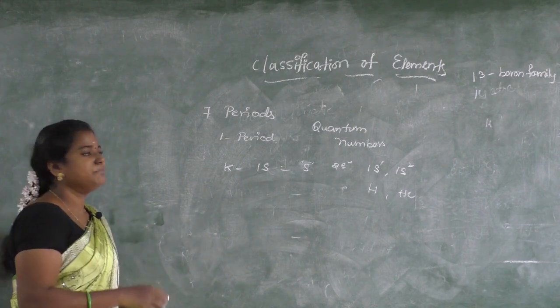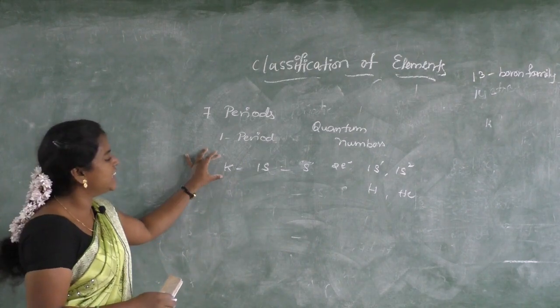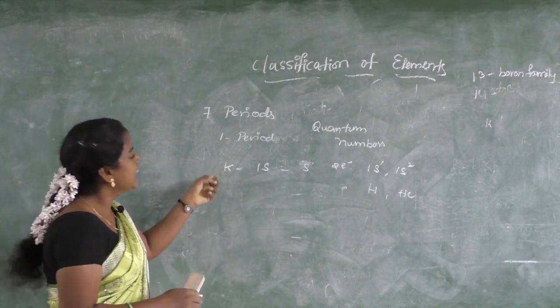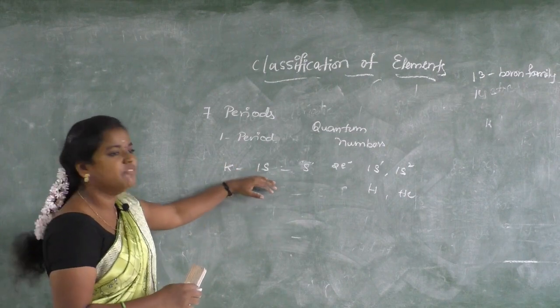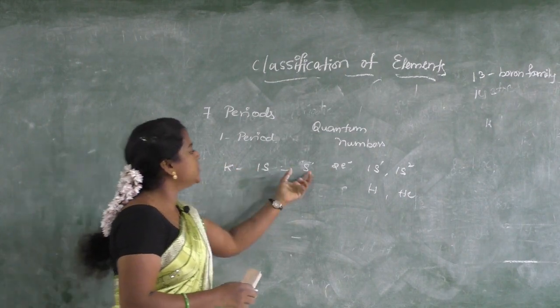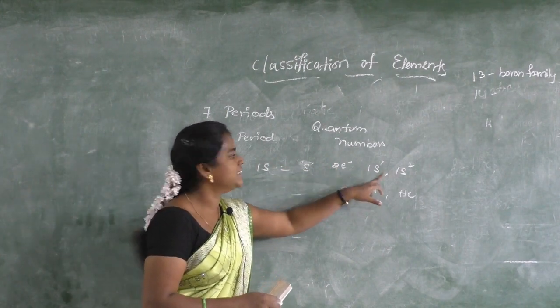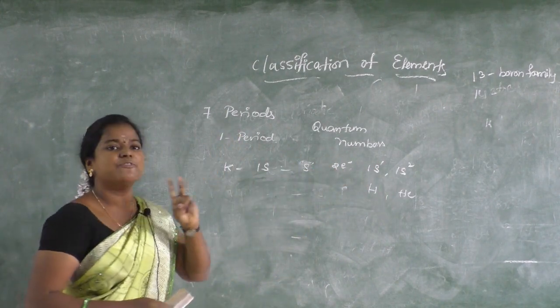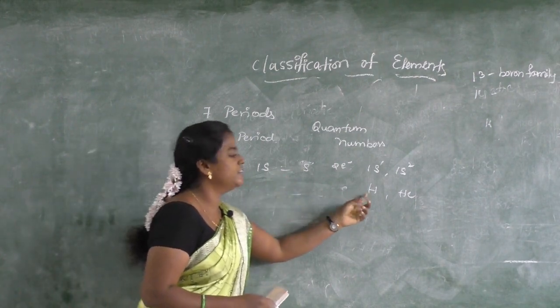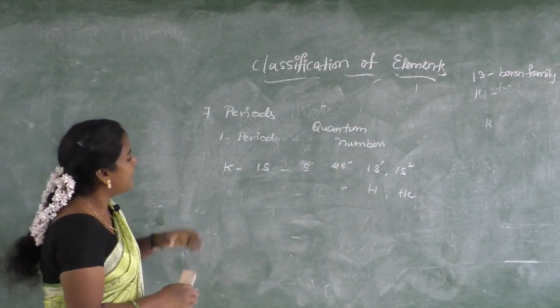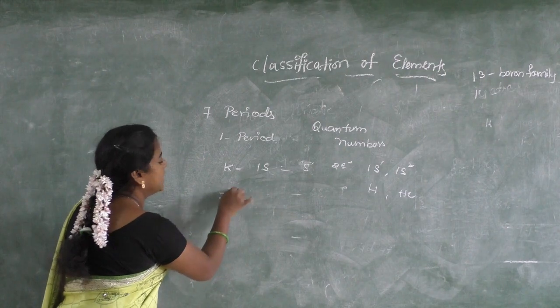So for the first period, we should know which shell is there, that is the K shell. In that, how many subshells are there? Only one subshell, 1s. So s can fill only 2 electrons. So the first period consists of only 2 elements, that is hydrogen and helium. Then with a similar pattern, what about the second period?